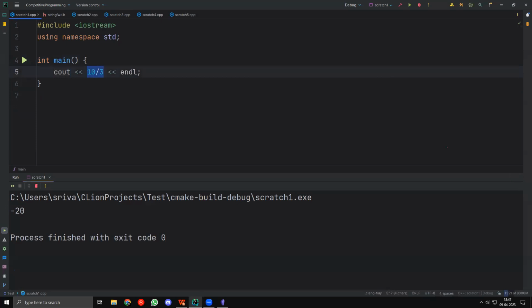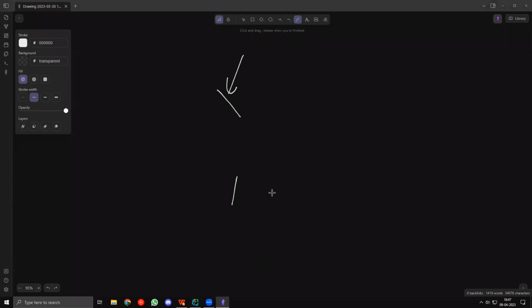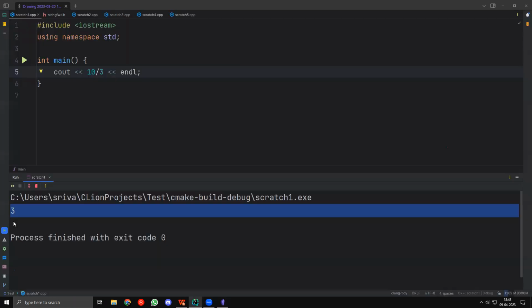Okay, now let's try taking 10 by 3 and let's see what happens. So if I run this, you can see that I get the output of 3. It's not actually what we are expecting. We should be expecting 3.333, right? Something like this, at least an approximation to 3.3334 or something like this. But we are actually getting 3.